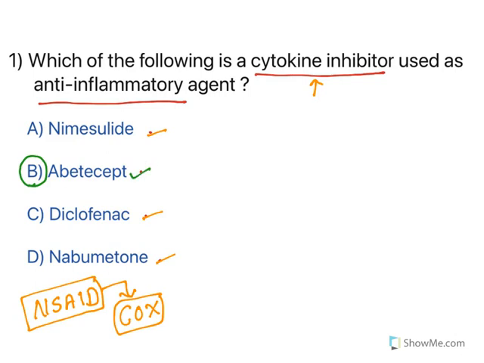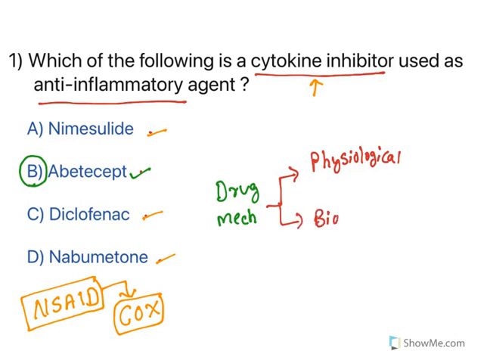Now, let us spend some time regarding the mechanism. Whenever you read about a drug, whenever you read about drug mechanism, you will observe two different things. One, the drug has physiological effects. Second, it has biochemical effects. Let me explain what I mean by physiological and biochemical effects. Take the case of abatacept.